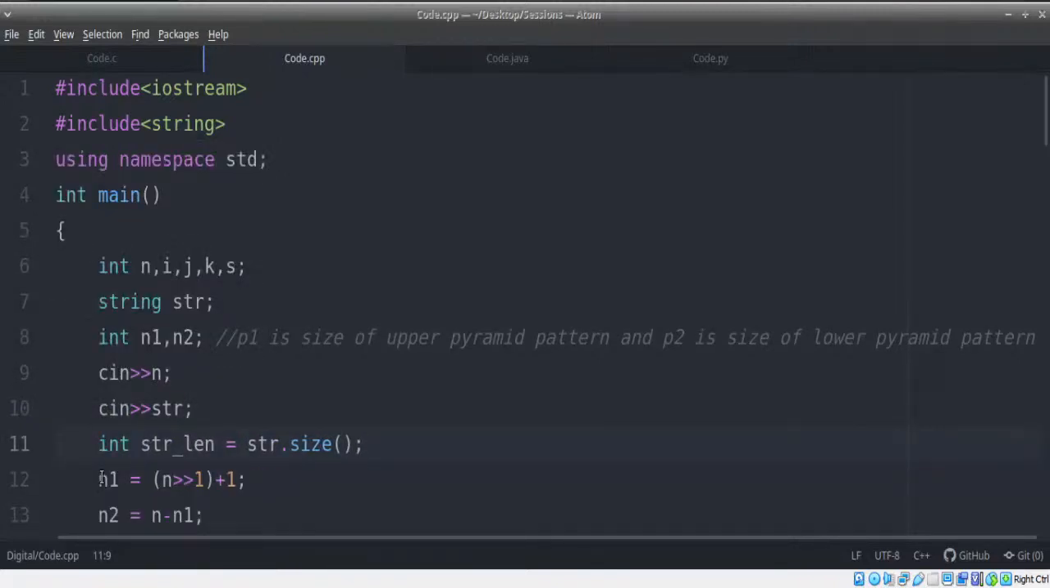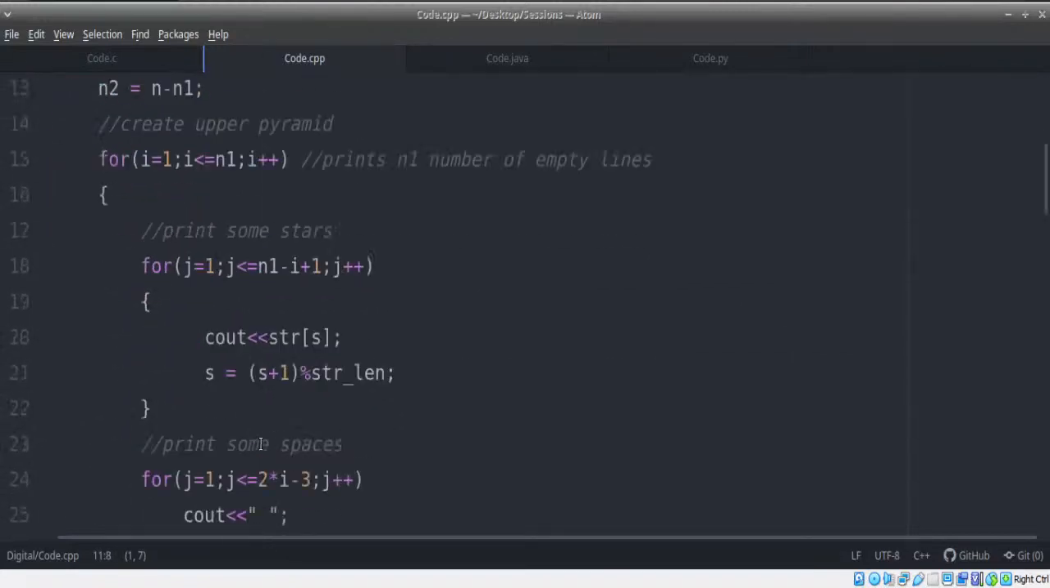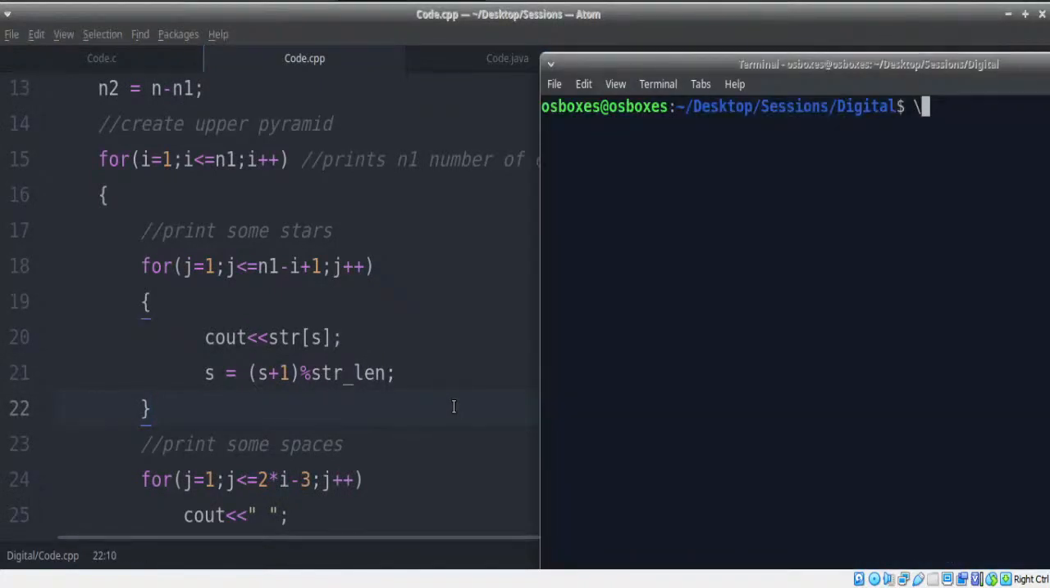Every time it performs length, can we store it in an integer and use it? Exactly what we are doing. We are taking string dot size, whatever string is entered by the user, and calculating its size only once so that we don't repeat this step again and again. We are storing it in an integer called string length, and using that everywhere. That's it. Let's compile this and run it. I'll give 7. Now I need to give a string, right? Let me give Jack as the string.